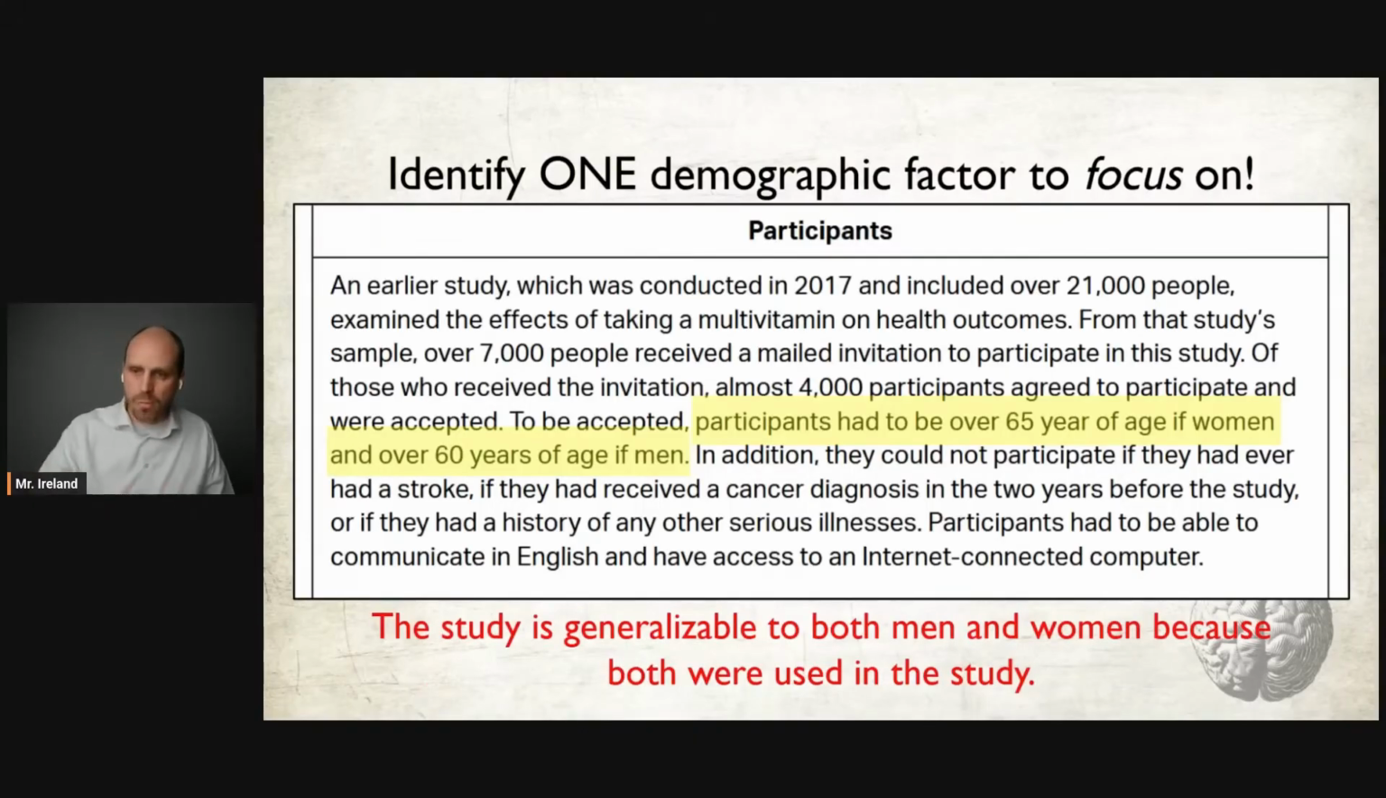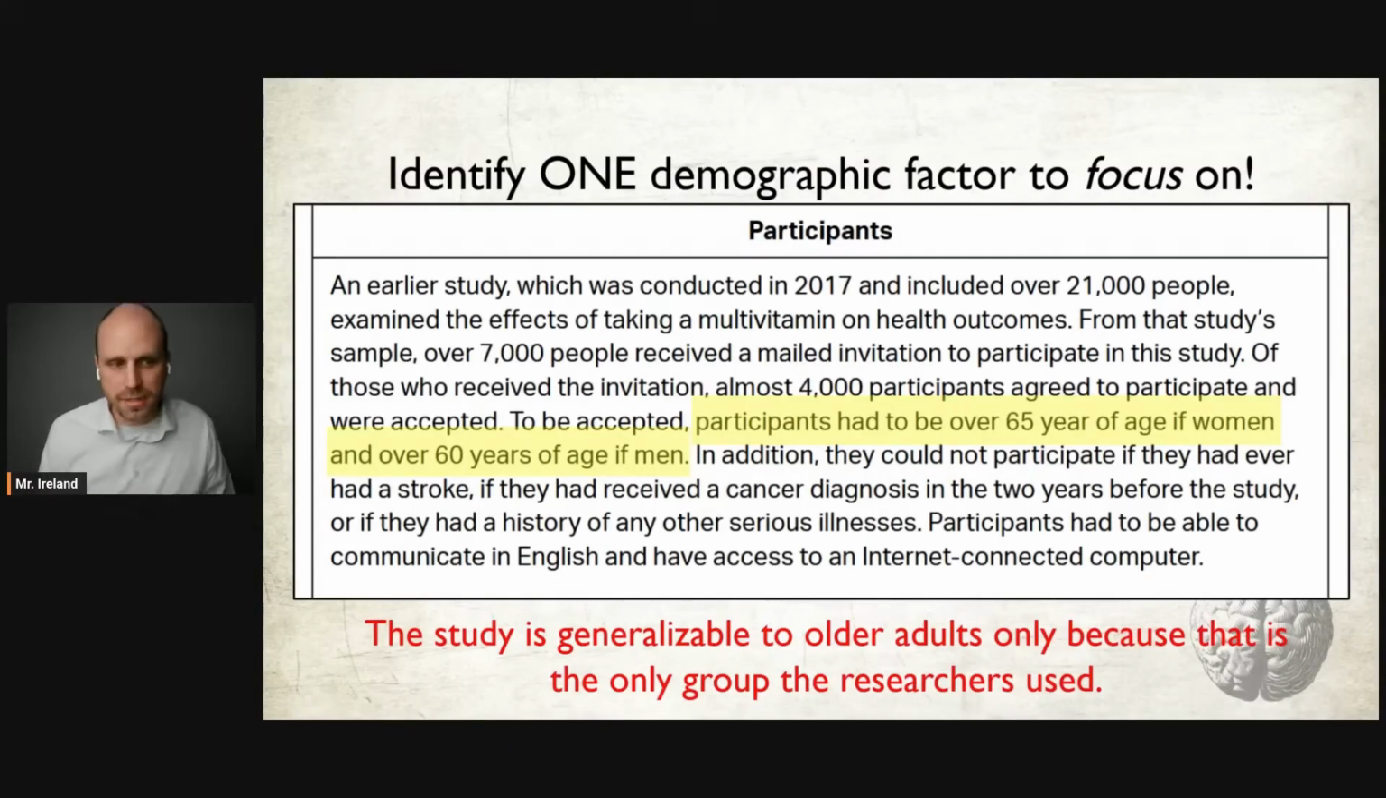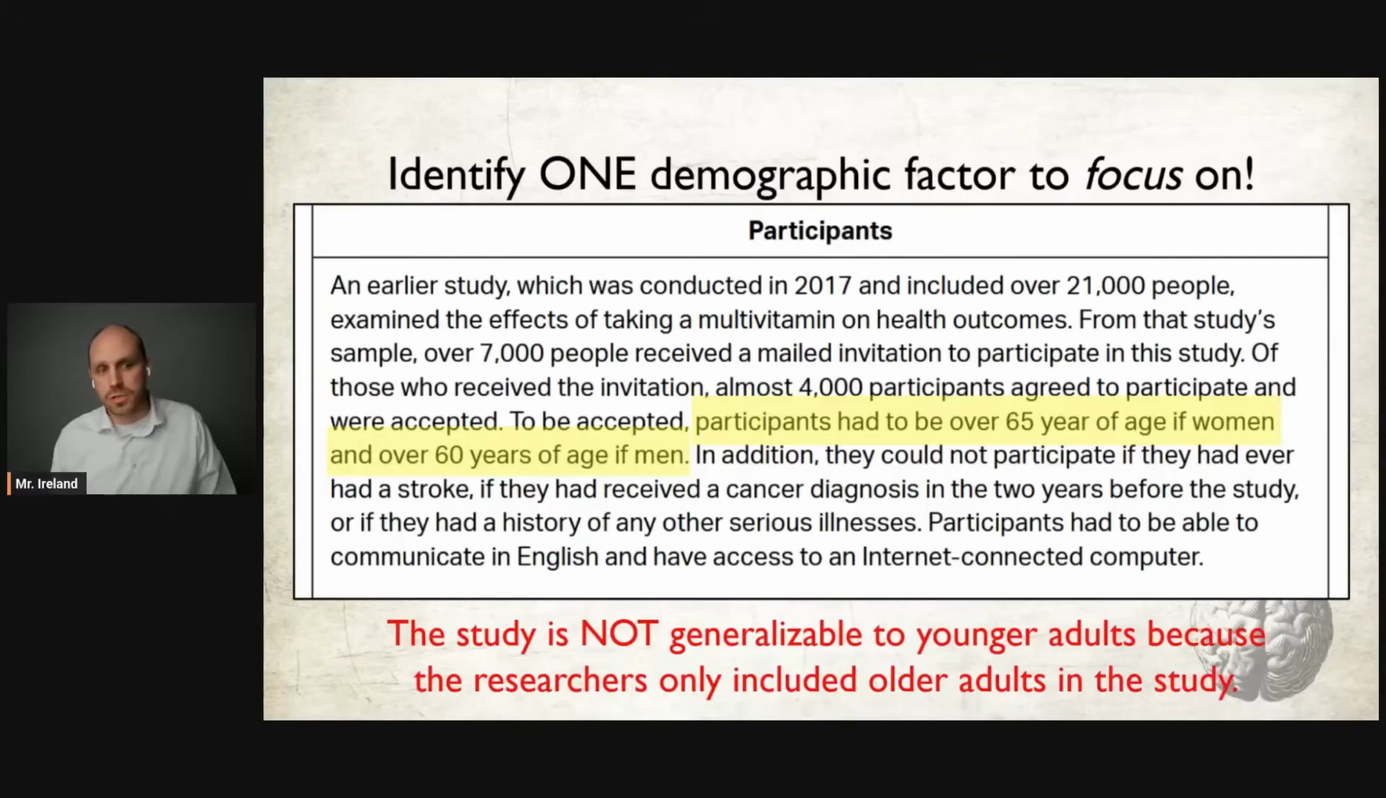So one possible answer here is the study is generalizable to both men and women because both were used in the study. Boom, points. You could also say the study is generalizable to older adults because that is the only group that the researcher used in the study. You could also say the study is not generalizable to younger adults because the researchers only included older adults in the study. Any of these would score.